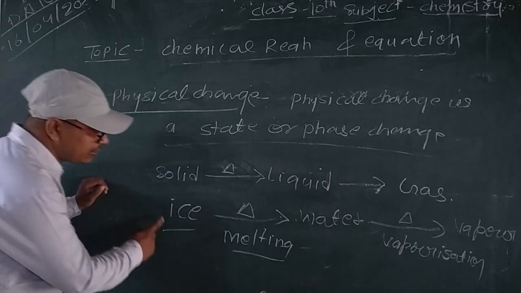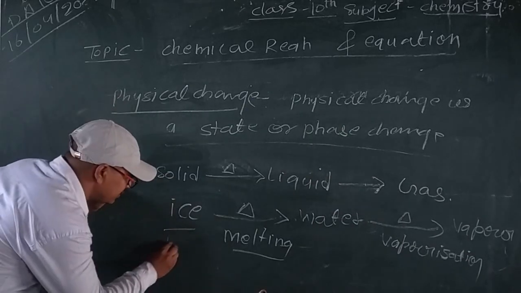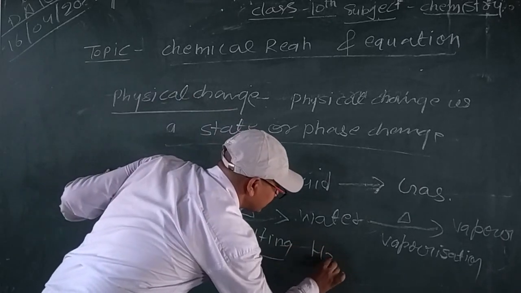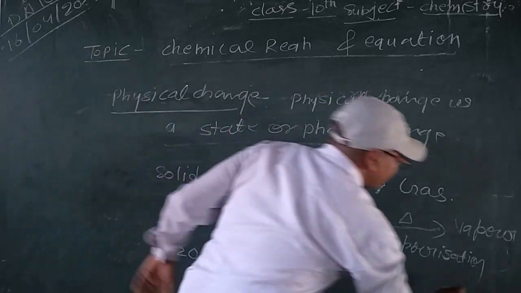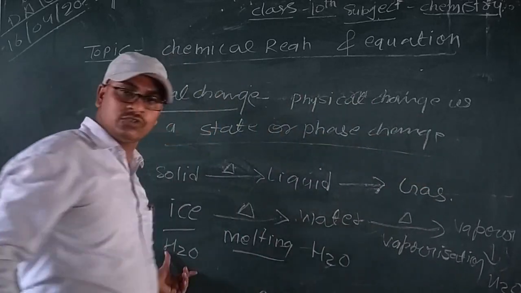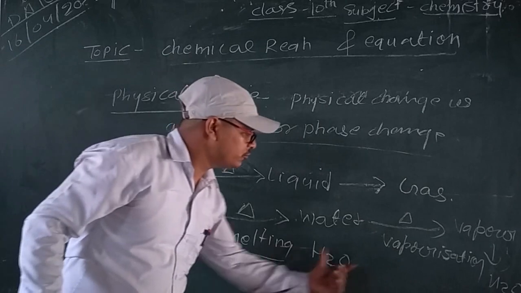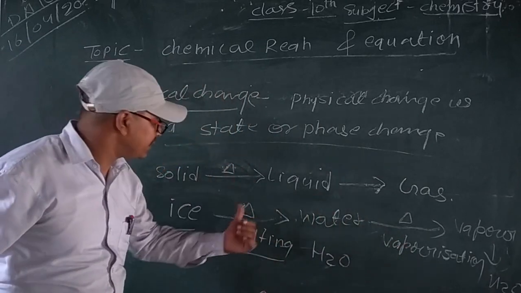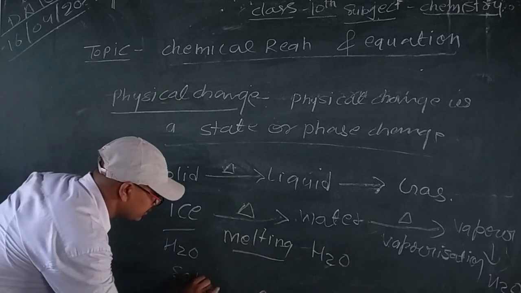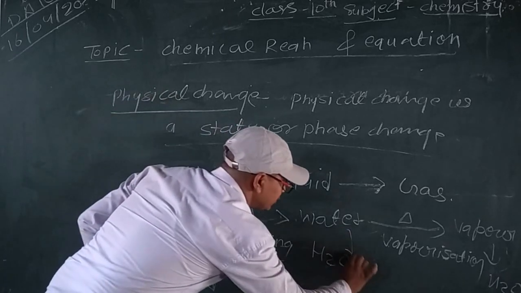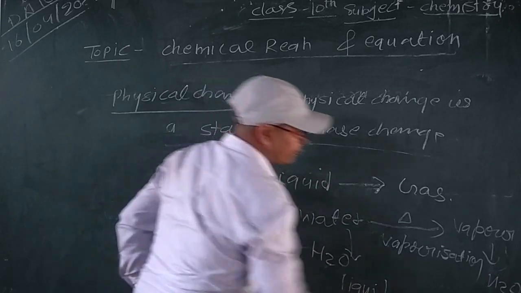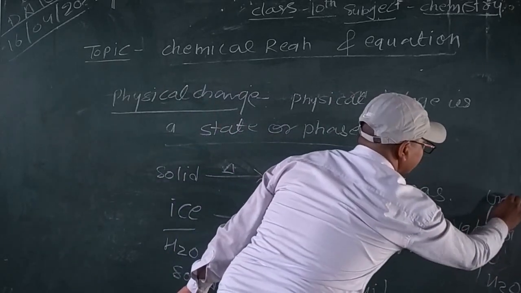The molecular formula of ice is H2O, the molecular formula of water is H2O, and vapor is also H2O. No change in the chemical formula: H2O, H2O, H2O. Only the state changes: ice is a solid state, water is a liquid state, and vapor is a gas state.